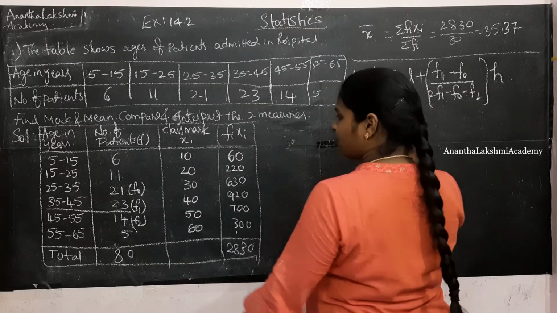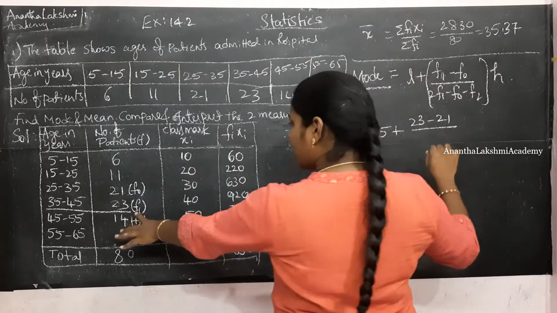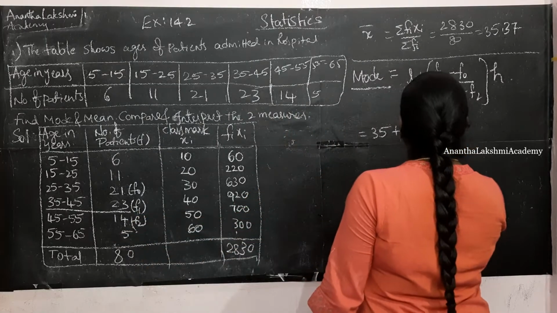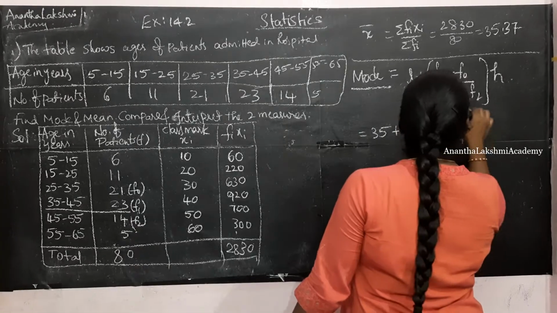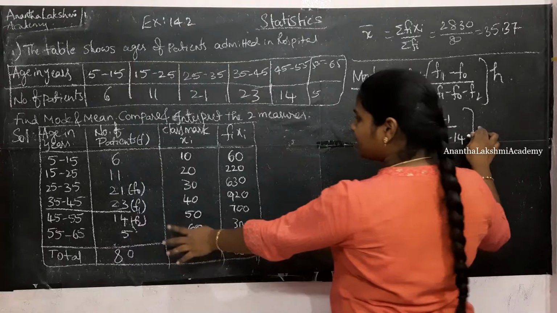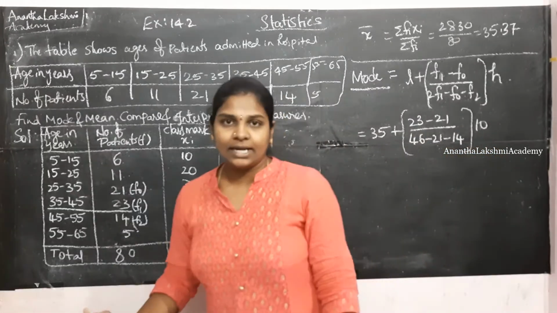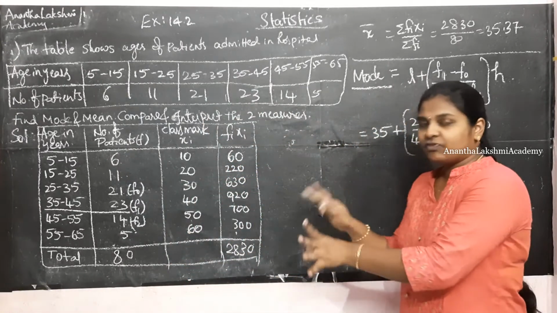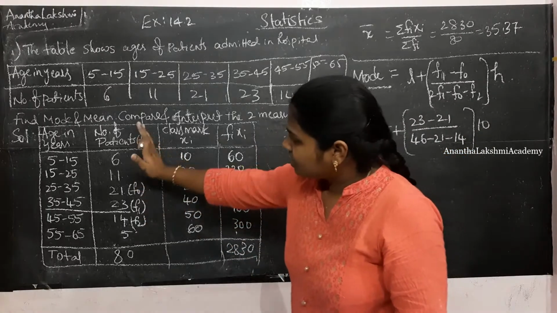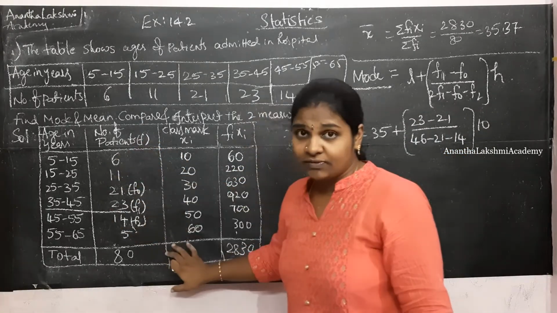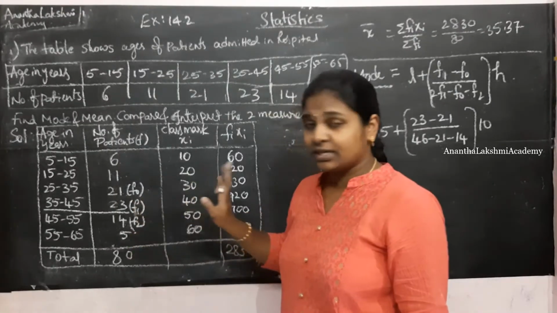35 plus, what is F1? 23, minus F0, 21, by 2F1 is 46, minus F0 minus F2, 14. H is nothing but the class interval size, which is 10. Take your time and understand this. Just before this I told you what a modal class is: the class with the maximum frequency among all the frequencies, that is 23. We identified it as the modal class frequency and denoted it with F1.